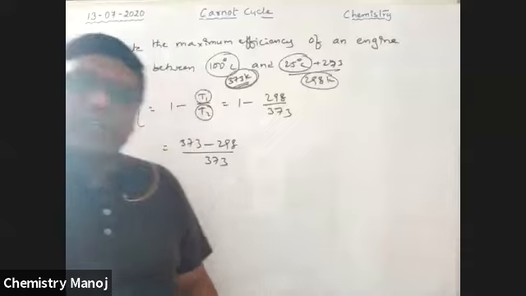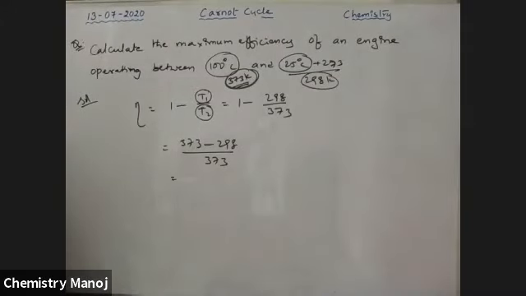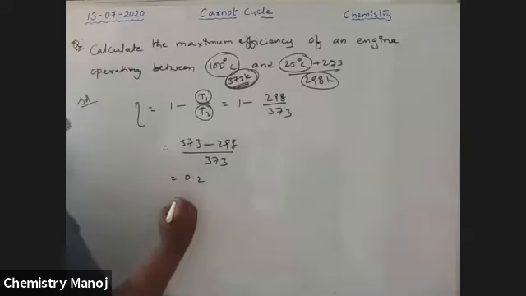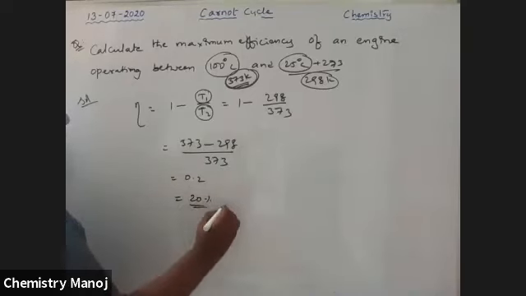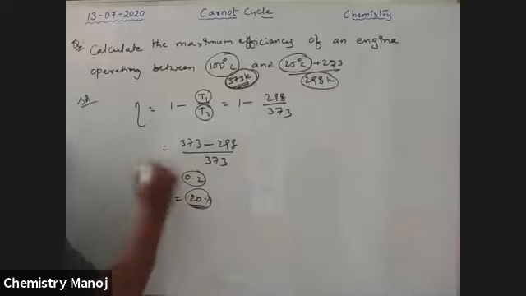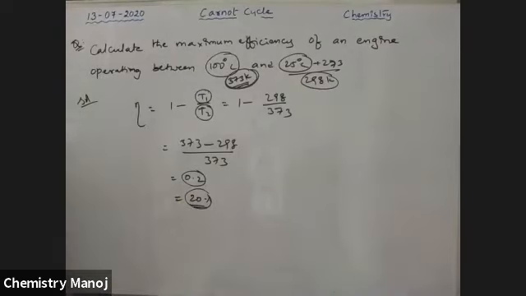We should use absolute scale temperatures only. So that is equal to 0.2. That implies 20%. Into 100 is the percentage, so it is just a fraction. So the efficiency of the heat engine is 20%.